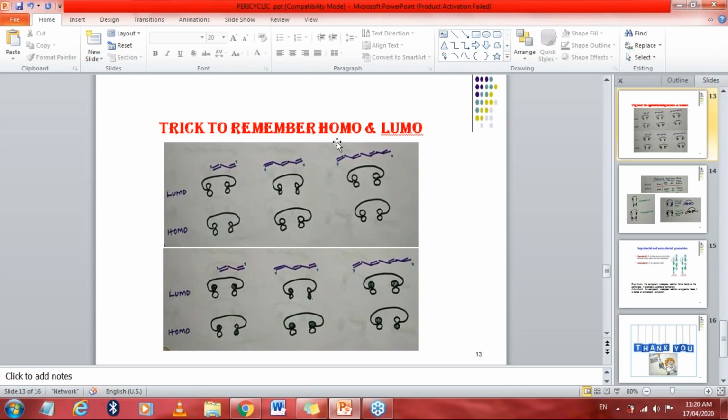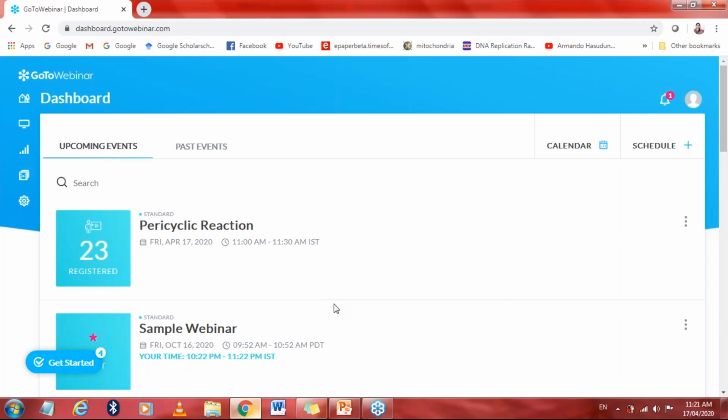HOMO full form is highest occupied molecular orbital. You can write it. While LUMO full form is lowest unoccupied molecular orbital.